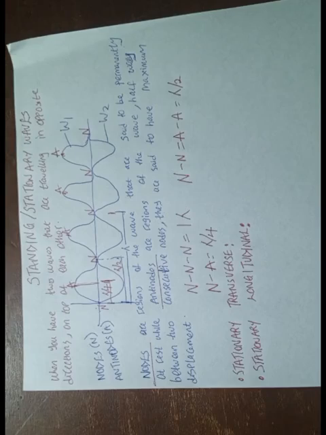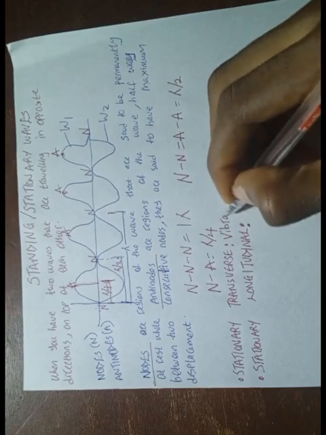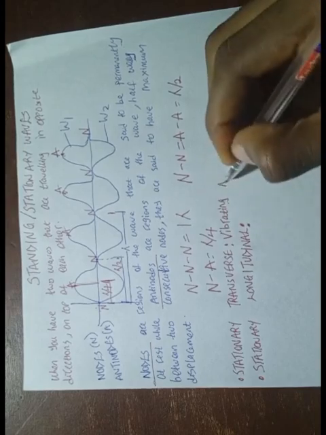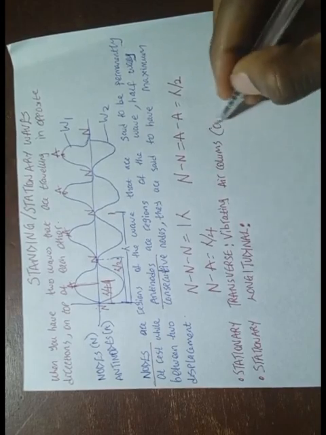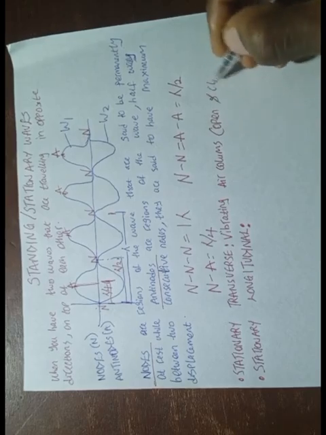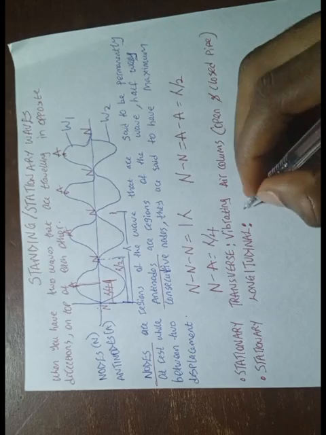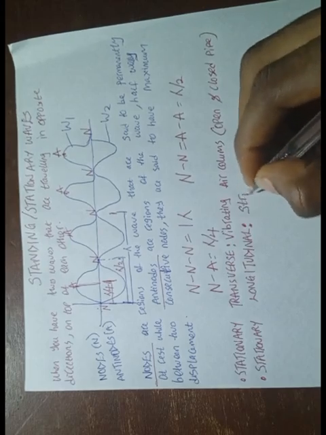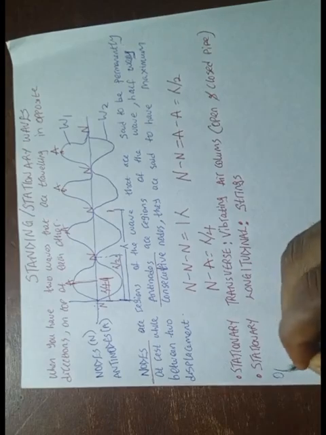So where are your stationary transverse waves set up? Your stationary transverse waves are set up in your vibrating air columns, which I mean open and closed pipe. Are you following? Then your stationary longitudinal waves are set up in your strings. Are you following? Now, what do I mean by open pipe and closed pipe?